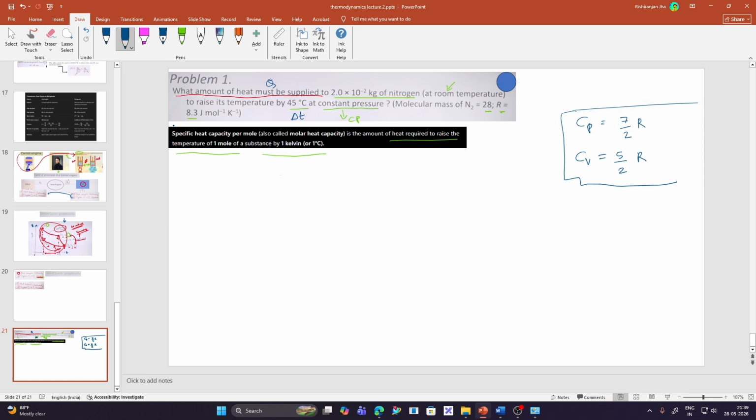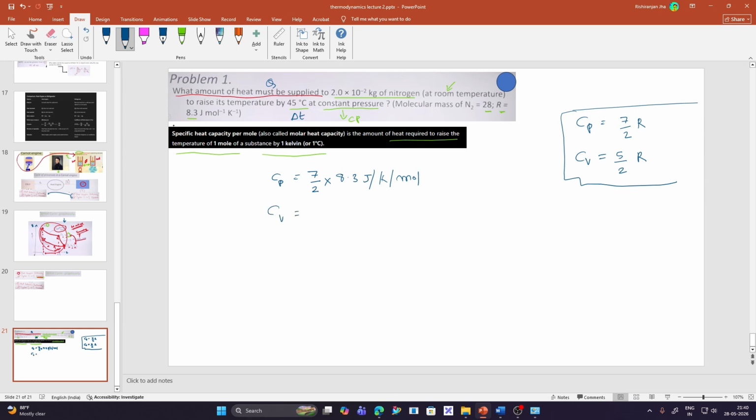We know that Cp is 7 by 2 times 8.3 joules per Kelvin per mole. We will calculate it later, and after that we will find Cv.